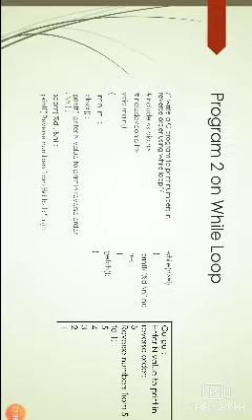Now the compiler goes to the getch statement. Here getch means the compiler waits for a character. After entering the character, the output screen will be closed. So this is the execution of the while loop. Now the values are printed from 5 to 1, that is, in reverse order.